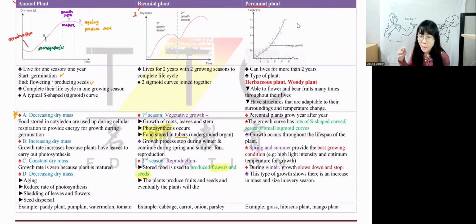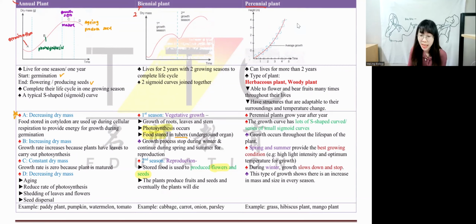Perennial plant is different. Perennial plants will live for many seasons. Many seasons means that they are a bit hard to die unless you kill them. They don't really die by themselves unless you kill them. We have herbaceous plants, we have woody plants. Non-woody plants can be perennial plants. Woody plants can be perennial plants. Okay, what are examples of non-woody plants that can live for many years? The answer is grass, like the parang grass.